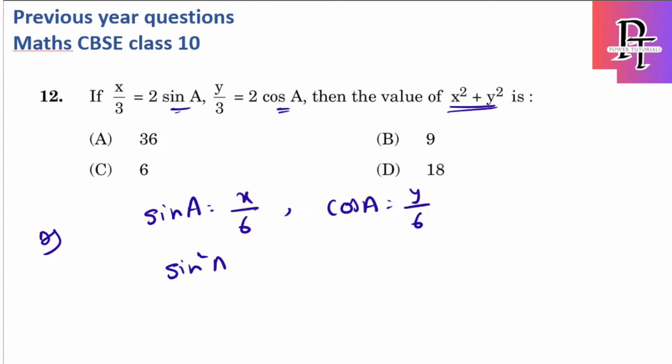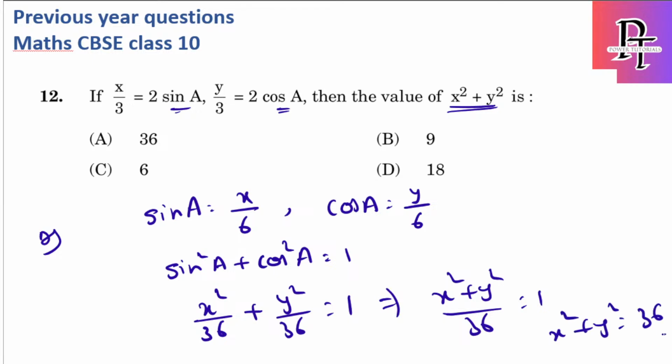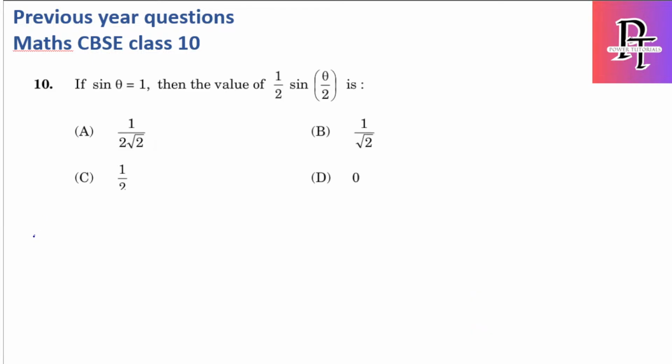Sin square a plus cos square a is 1. So sin square a means x square by 36 plus y square by 36 is equal to 1. Just take LCM as 36, it becomes x square plus y square by 36 is equal to 1. So I can say that x square plus y square is nothing but 36 into 1, which is 36. Okay. Let's see another MCQ.